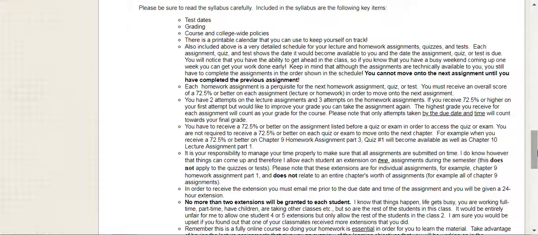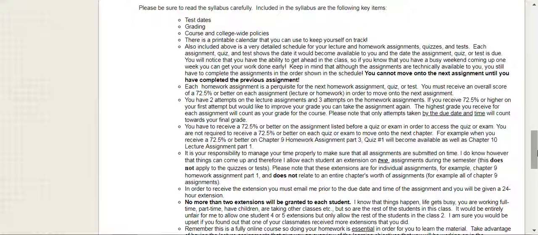And that's more than any extra credit assignment would ever provide to you in terms of adding to your final grade. Every homework assignment is a prerequisite for the next assignment, quiz, or test. So you have to stay on track and give yourself enough time to work on these assignments. You have to receive an overall score on every lecture assignment or homework assignment of a 72.5% or better in order to move on to the next assignment.